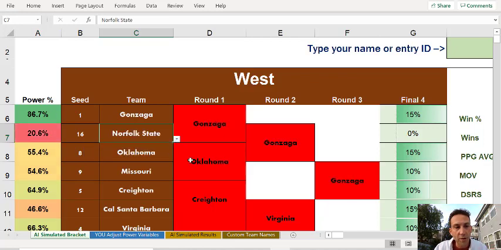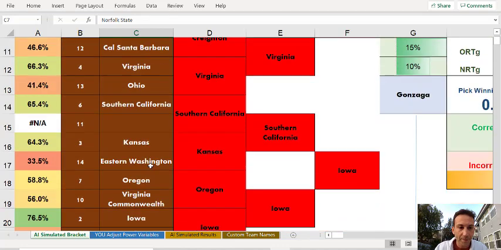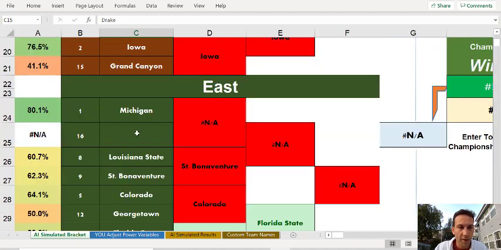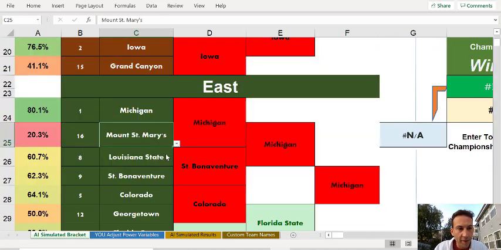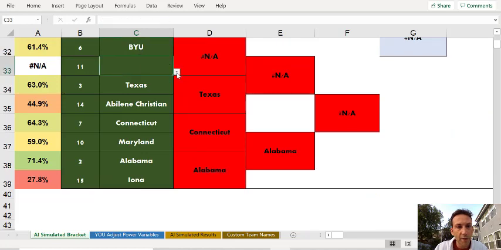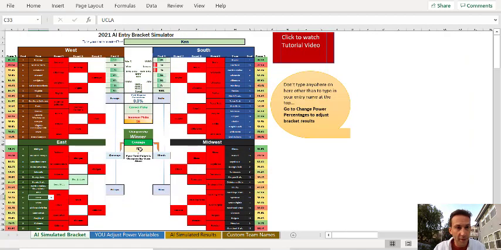Norfolk State, for example, is a 20% team according to our calculations. Appalachian State is a 19% team. So we think Norfolk State is going to win this game. Down here, Wichita State is a 51% team. Drake is a 52% team. So we think Drake is going to win. Here it is Mount St. Mary's, a 20% team, versus Texas Southern, a 13% team. So we think Mount St. Mary's will win. And here, Michigan State versus UCLA. Michigan State, a 49% team. UCLA, a 54% team. So we think UCLA is going to win that game. And those are all of the play-in games.